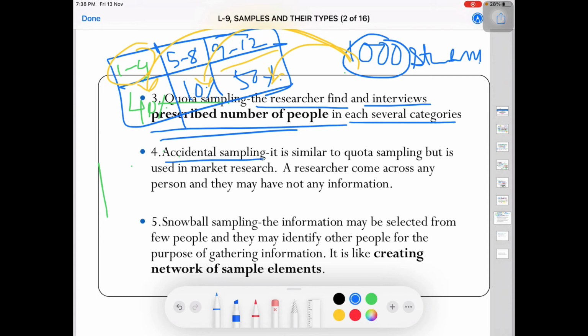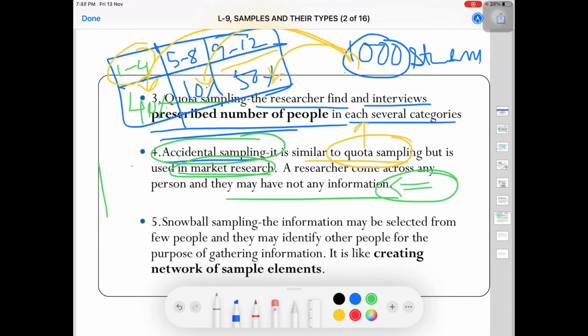The fourth one is accidental sampling. It is similar to quota sampling, same to same, but it is used in market research. So if you are using the quota sampling technique in market research, then it is known as accidental sampling. And under this accidental sampling, a researcher comes across any person, and that person may have no information at all.